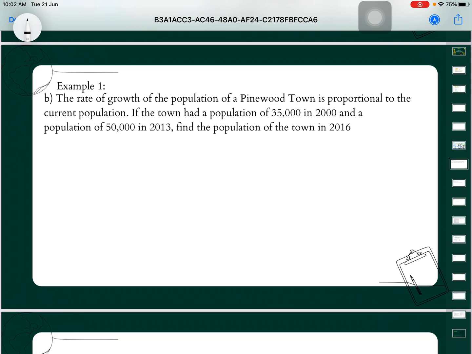The rate of growth of the population of a town is proportional to the current population. So we have the town's population, so this is our n. In 2000, the population was 35,000, and we have population 50,000 in 2013.